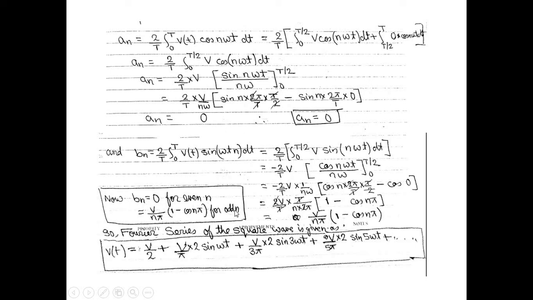Similarly, for odd n, after 1 we take 3, and then we get 2v by 3 pi sine 3 omega t, and after that n equal to 5, which becomes 2v by 5 pi sine 5 omega t, and in this way the series will go on. So that is the final Fourier series solution of the given waveform. So that's all from today's topic. Thank you.